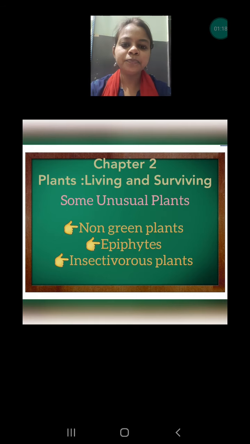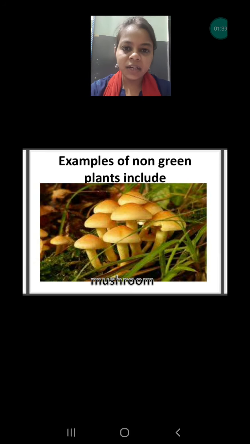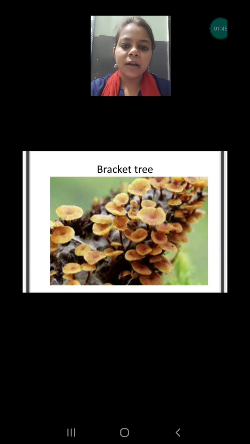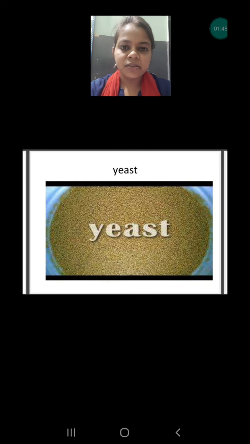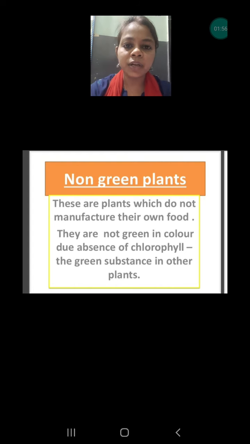Let's start our video. Non-green plants are those plants that do not contain chlorophyll. You all know chlorophyll provides green color to the plants, and that's why they are able to do photosynthesis, because chlorophyll traps the sunlight which is required to do photosynthesis. But some plants do not look green in color, like mushroom, molds, bracket tree and yeast. Then how are these getting the food, how are these performing the function to get the food?